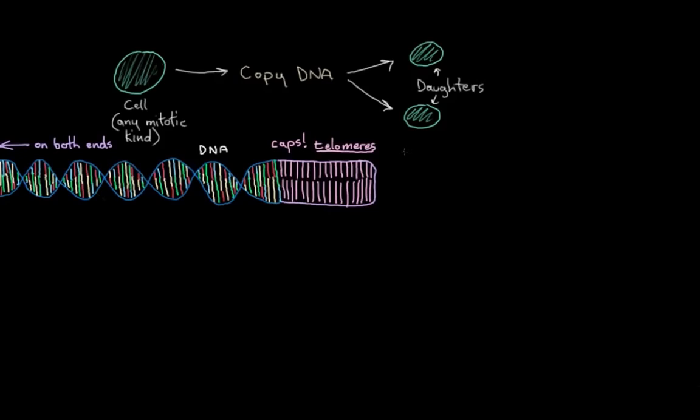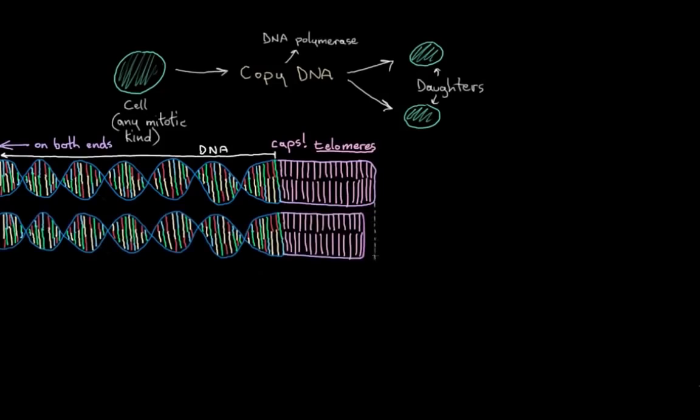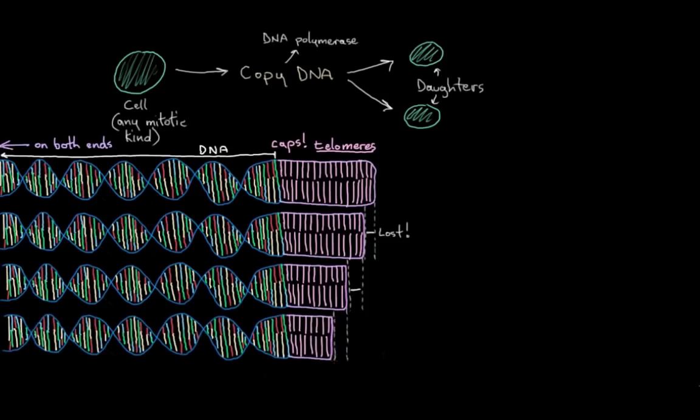To clarify, these telomeres at the ends don't actually code for any proteins. They don't have any genes on them. All the important DNA is in this middle section. So I said there's potential DNA damage during the copying process. What do I mean by that? Well, the machinery that copies our DNA, the DNA polymerase system, works in a funny way. It doesn't actually copy our DNA all the way to the end. Each time DNA is copied, you lose a little bit of telomere. Every time the DNA gets copied, you lose a little bit more and a little bit more of the end.